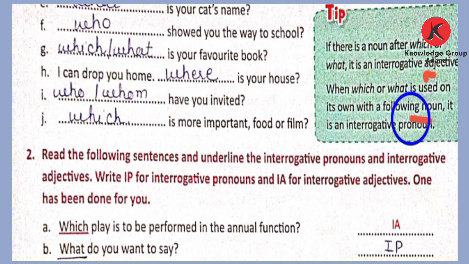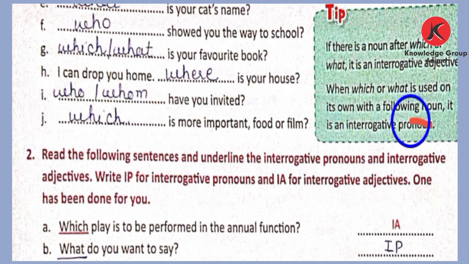So it qualifies the noun. So number G is an interrogative adjective. Whose book is lying on the floor? Whose book? Book is a noun. Whose? So again it is interrogative adjective. Which season is your favorite? Season, noun. So again it qualifies a noun, so it is an interrogative adjective.